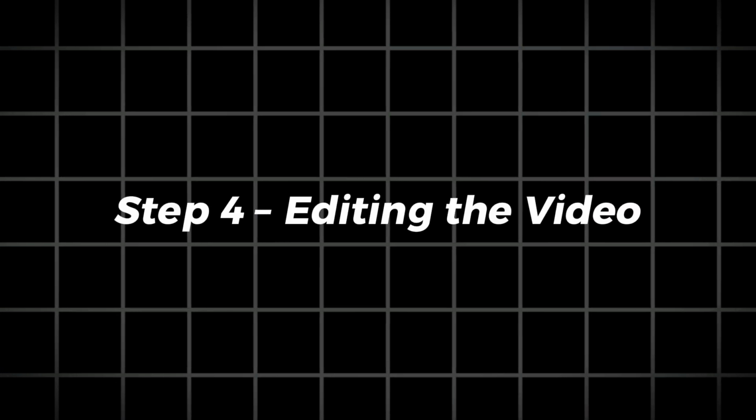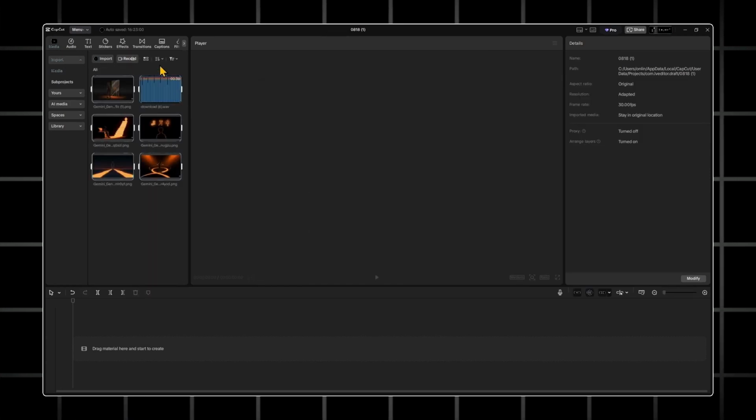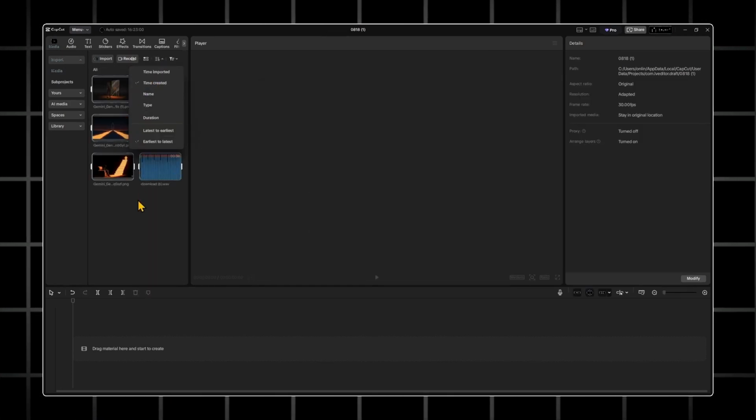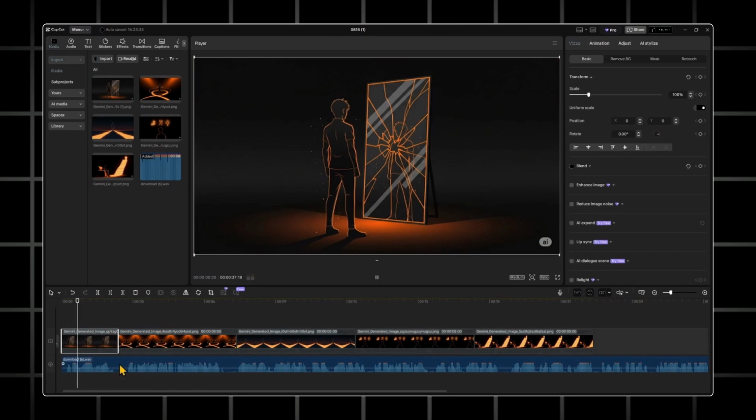Step 4. Editing the video. Now import all your images and voiceover into CapCut. Click Sort and select time created so the files line up correctly. Arrange each image to match the audio.